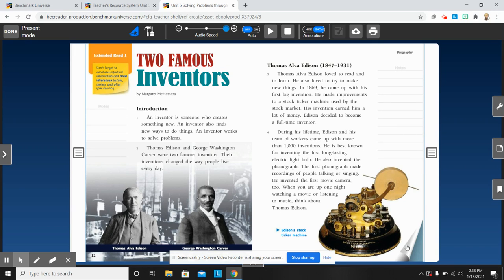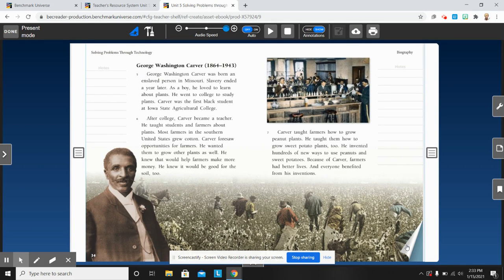So I'm making an inference. I'm drawing an inference. I'm understanding that from this story, there were problems that people had in different areas. And these two men worked to solve those problems by either making an invention to make things work better or by inventing something new for the very first time to make life easier.